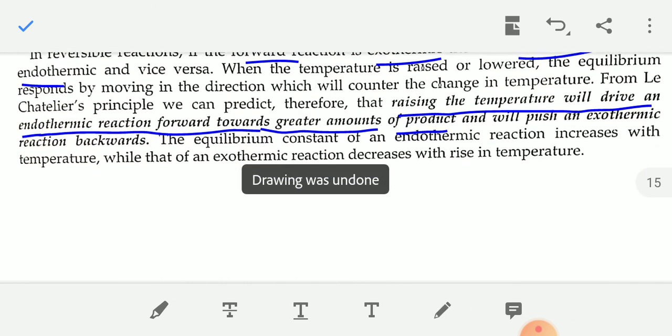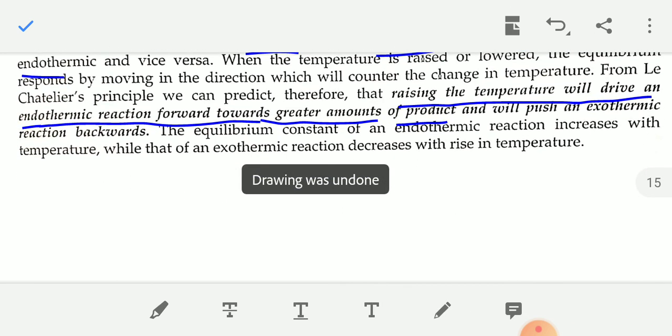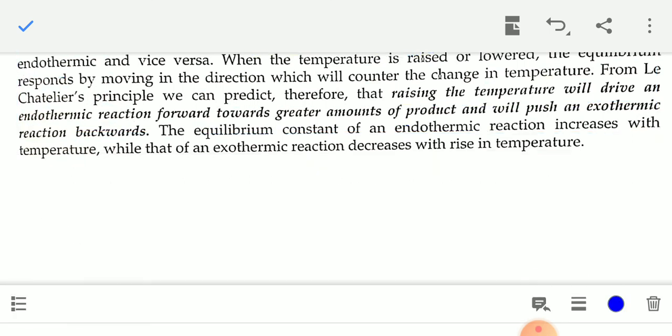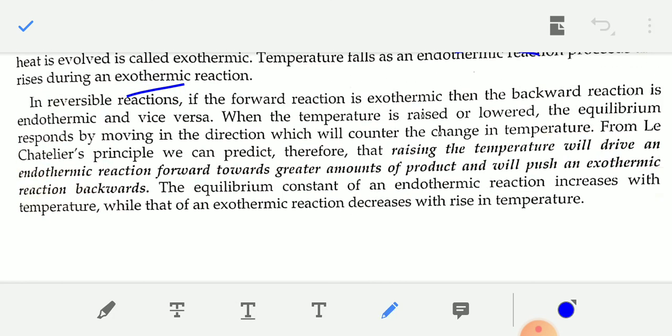So the equilibrium constant of an endothermic reaction increases with temperature, while that of an exothermic reaction decreases with rise in temperature. This is according to Le Chatelier principle. This point you have to read.